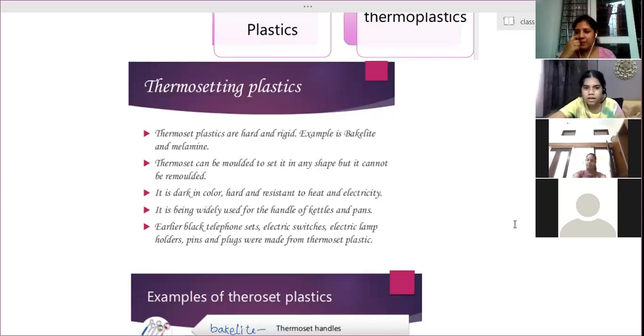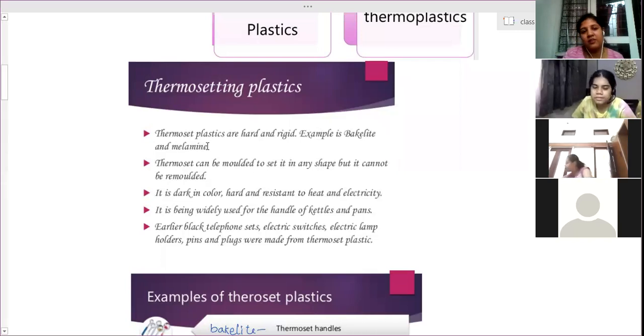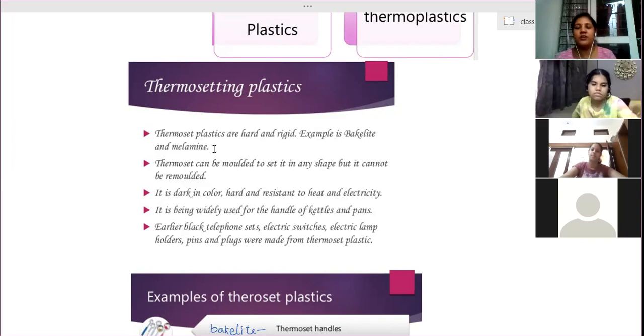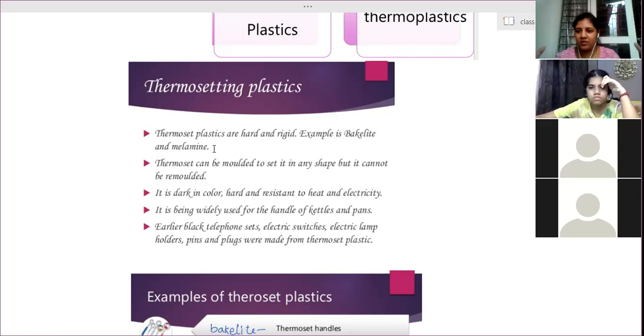Microwave safe things are these. Heat resistant bakelite, yeah, and melamine. Okay, ma'am. So melamine ware is just like I told you, this bowl is a melamine ware. It is heat resistant. Its main property is that it resists heat. So it won't conduct heat and it will not get heated up. It won't expand on heating.